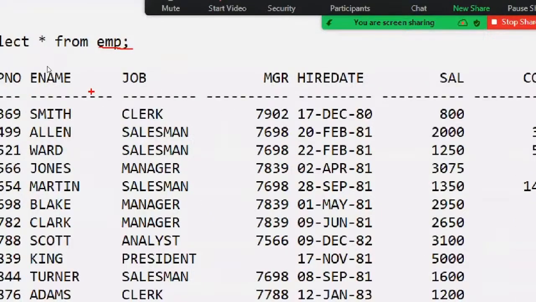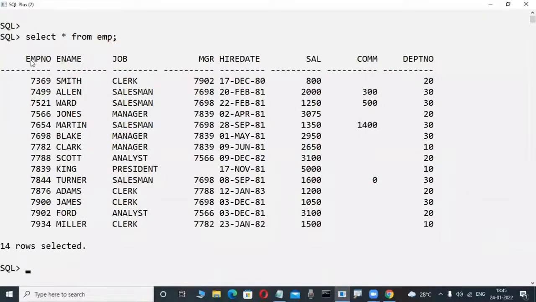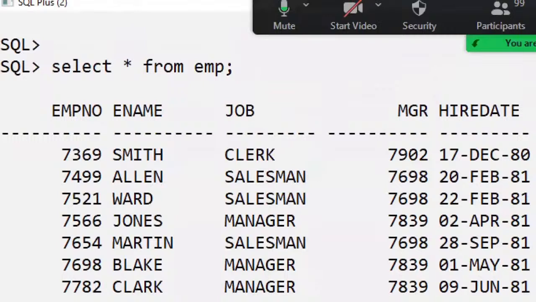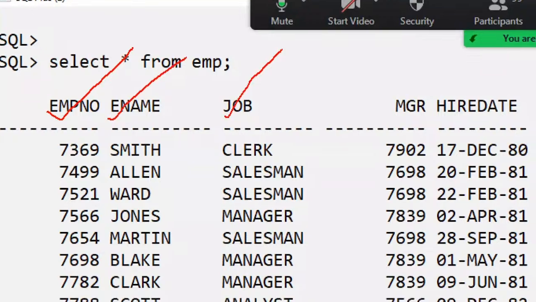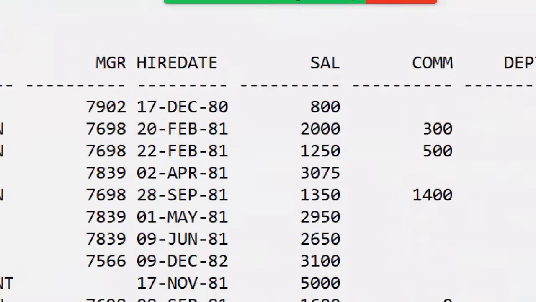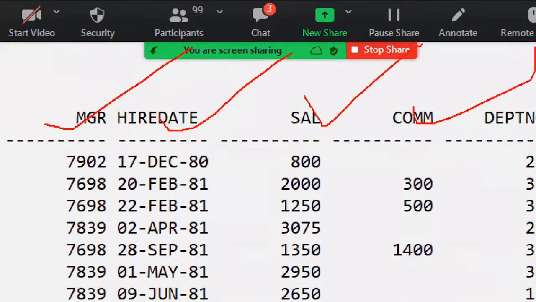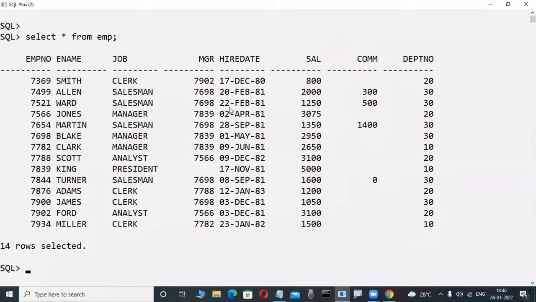Now here, in this EMP table, how many columns are there? Check it out. I am not asking the names, just the columns. How many? These are called columns. Don't worry. 1, 2, 3, 4, 5, 6, 7, 8. Maybe 8 columns are there. Why am I counting this? Because writing a query which counts the number of columns in a table is an interview question, that one in the future. You will become familiar with those most powerful things. Okay, fine. Yes, 8 columns are there.